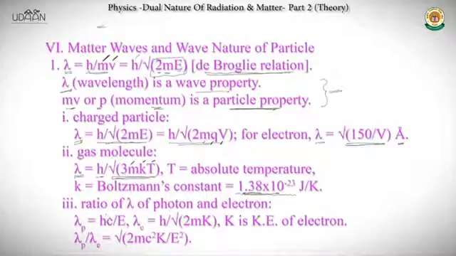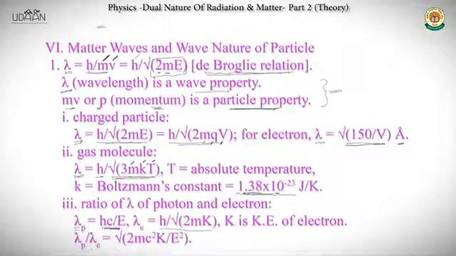And then the next part is the ratio of lambda of photon and electron. This question might come directly in your examination, so you do not need to do too much calculation. I'm giving you the formula directly. The wavelength of a photon is hc by E, and for an electron it is h by root 2mK, where K is the kinetic energy of the electron.